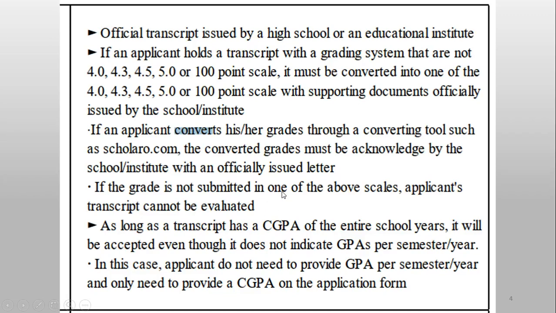If the grade is not submitted in one of the above scales, the applicant's transcript cannot be evaluated. It means they will reject. So either you should write the percentage out of 100%, how many percent you have, or you can convert to GPA. So if your school or board is following a marks system, then you do not need to worry about these GPA scales: 4, 4.3, 4.5 and 5. I think there are some countries where they actually conduct exams and give GPAs to the students, but in our countries we have a percentage or marks system, so it is always easy to calculate percentage, right?